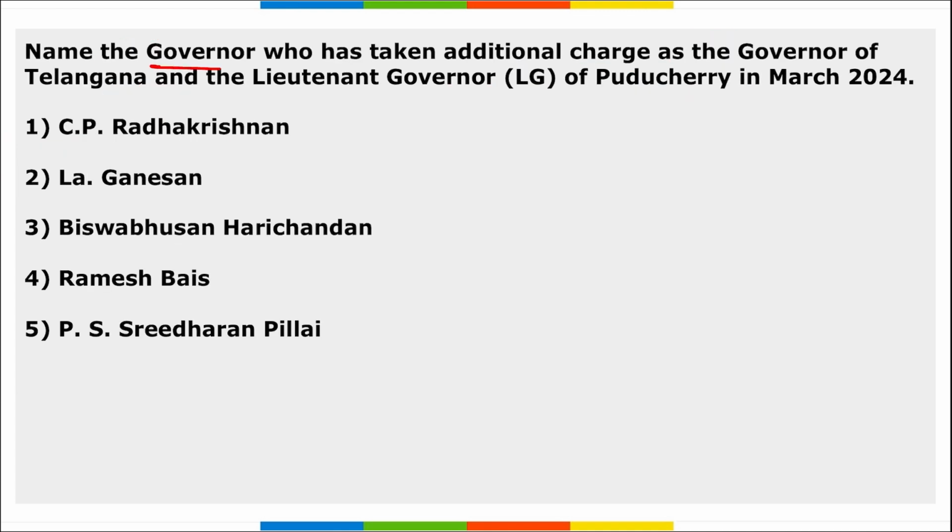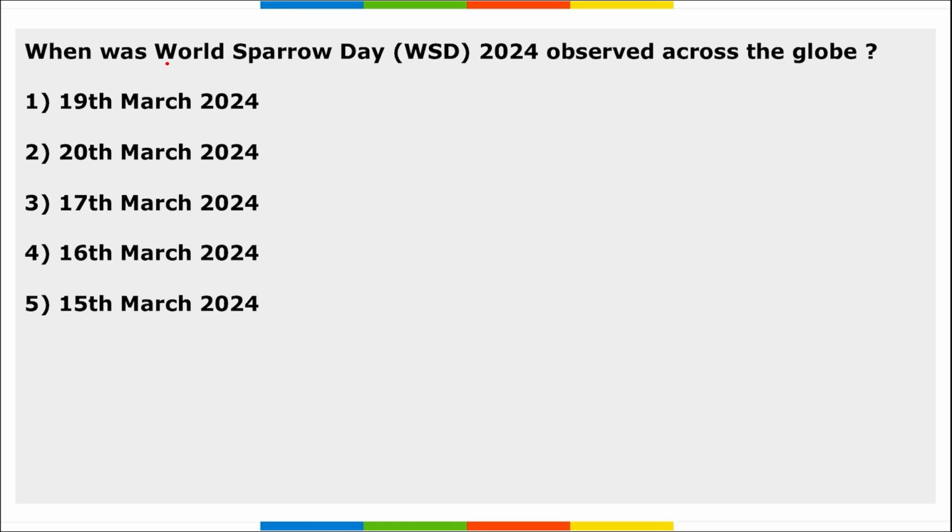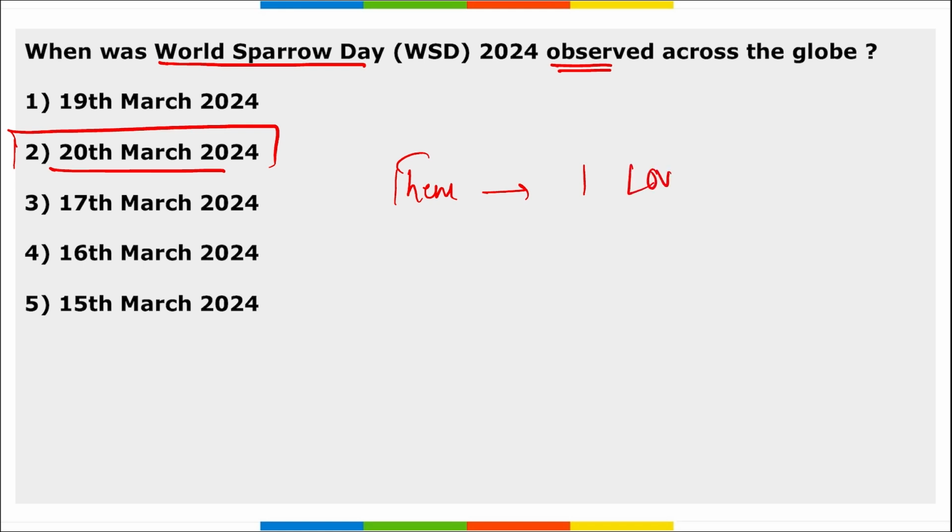Next, name the governor who has taken additional charge as the governor of Telangana and lieutenant governor of Puducherry. So, CP Radhakrishnan, right? He has taken the additional charge as the governor of Telangana and lieutenant governor of Puducherry in March 2024. Correct? Next, when was the World Sparrow Day observed across the globe? So, World Sparrow Day was observed on 20th of March 2024 across the globe, and there was a theme for this that you need to remember: I love sparrows.